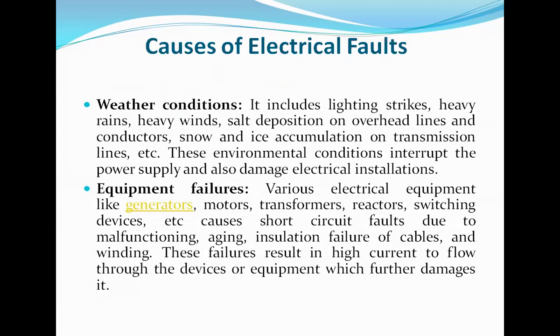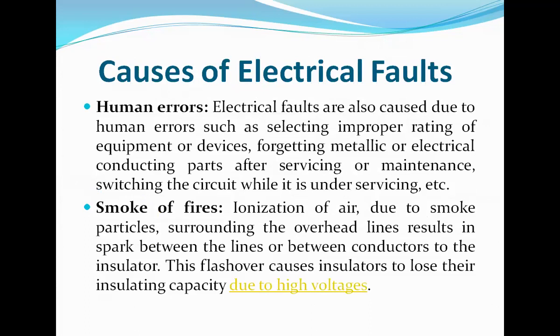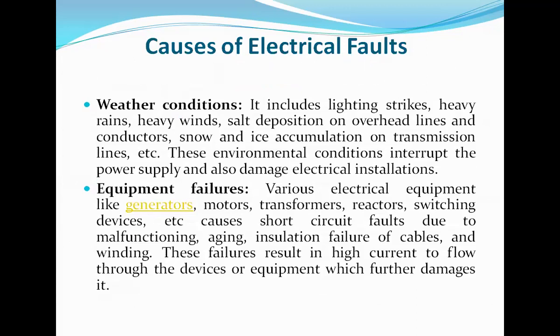Next, the next part of this lecture is causes of electrical faults. There are mainly four causes: weather condition, equipment failure, human error, and smoke or fire. So these are the four main causes of electrical faults. Now let's discuss weather condition. It includes lightning strikes, heavy rains, heavy winds, salt deposition on overhead lines and conductors, snow and ice accumulation on transmission lines, etc. If there is this type of weather condition, then there may be some fault in the line.